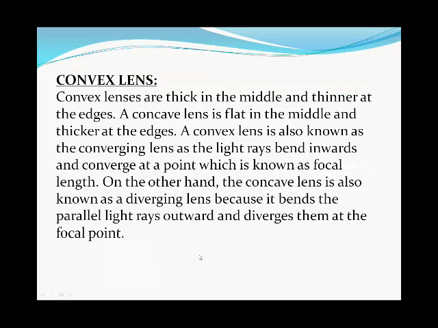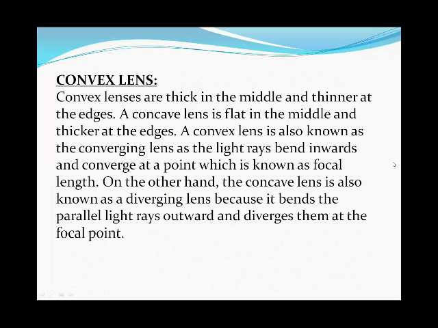Now, the second thing, we are going to define the convex lens as well as the concave lens. First, the convex lens: convex lenses are thick in the middle, as I told you, and thinner at the edges. A concave lens is thin in the middle and thicker at the edges.